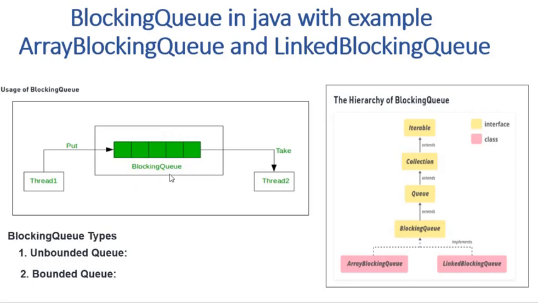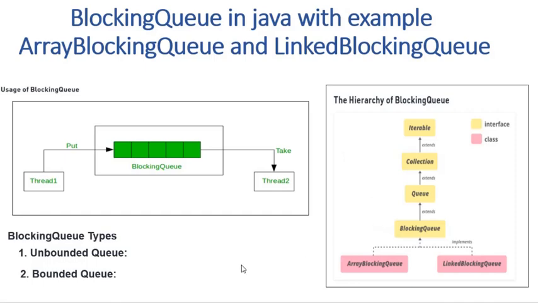So simply, a queue works like first in, first out. It works on the FIFO method. Second, you can see this is the hierarchy of a blocking queue. It was introduced in JDK 1.5, and the topmost interfaces are Iterable and Collection, then Queue and BlockingQueue, and its implemented classes are ArrayBlockingQueue and LinkedBlockingQueue. BlockingQueue is the interface.